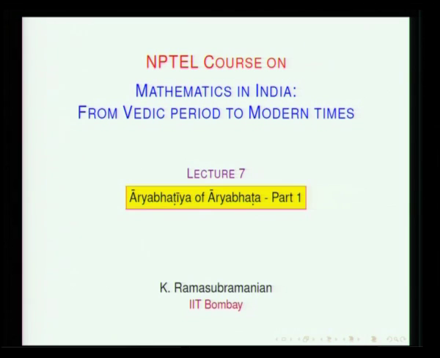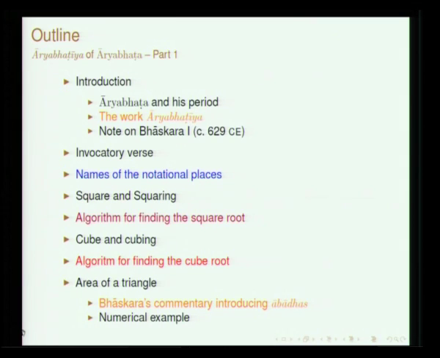So, this Aryabhata was in the later part of the 5th century, and his text Aryabhatiya is one of the most seminal texts on Indian astronomy and mathematics. So, we will start with the period of Aryabhata, and then we will have a brief description of the work Aryabhatiya.